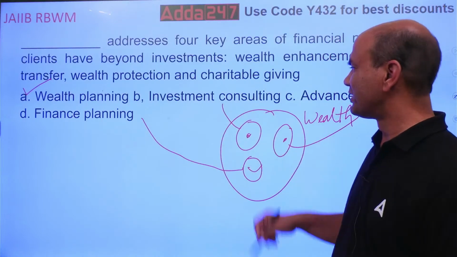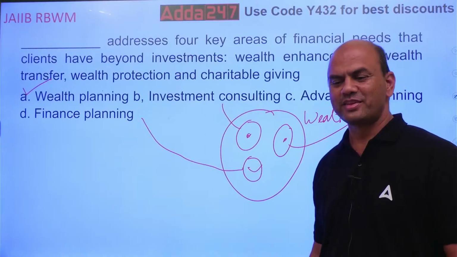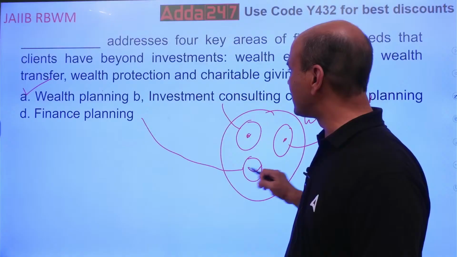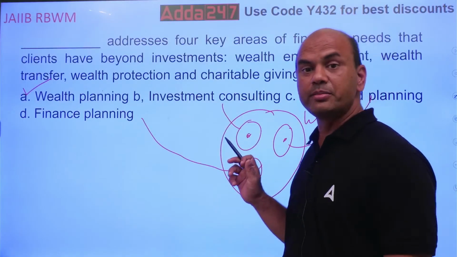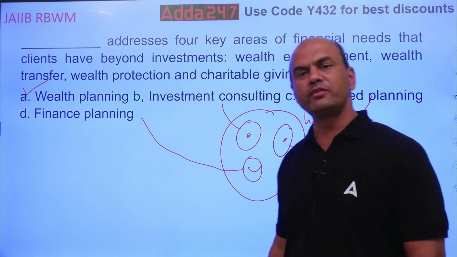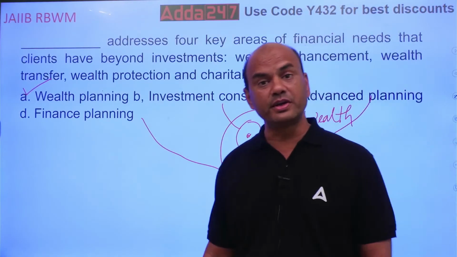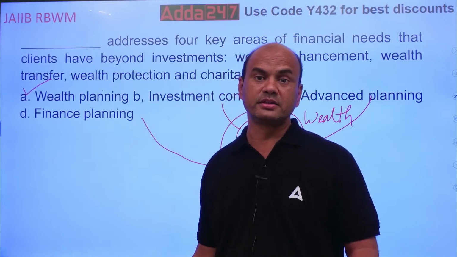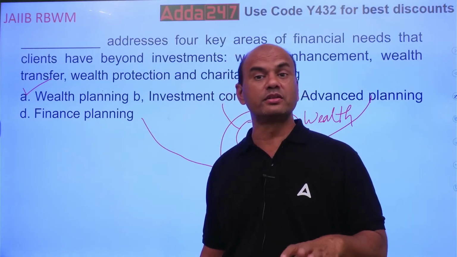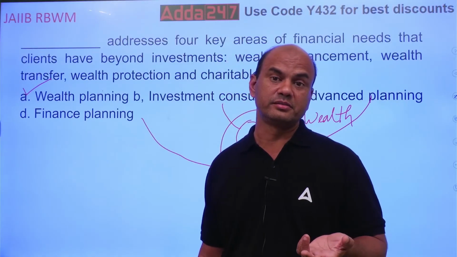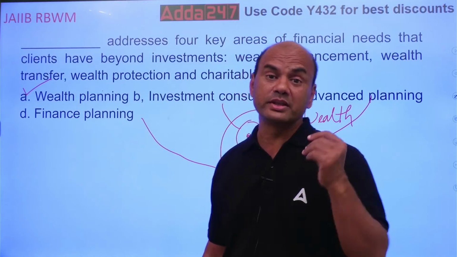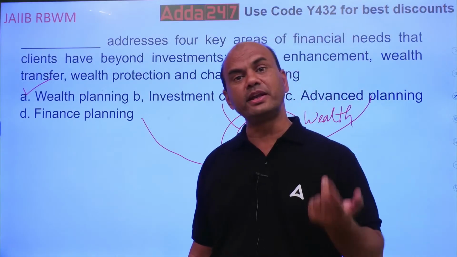Okay, so these three, see here, main topic is wealth management, and remaining all are over here. They come in the part of this wealth planning only. Because wealth planning will include not only your mutual fund, not only your insurance, not only this gold, but it includes bonds, it includes real estate, it includes many other things. In fact, you call it anything. Yeah, this unconventional assets, paintings, it includes paintings also.